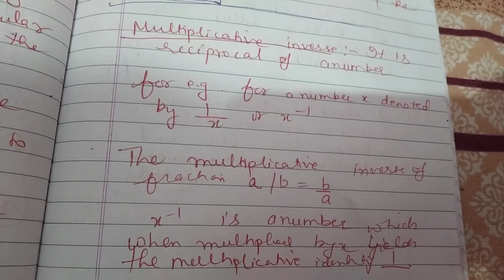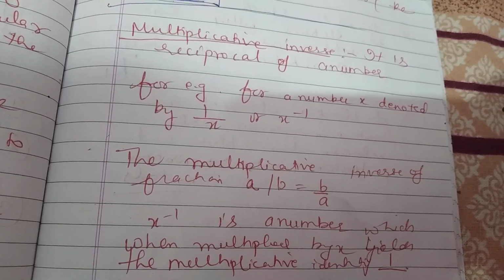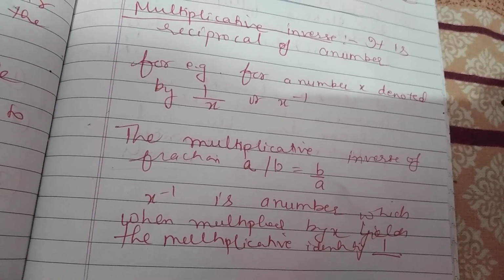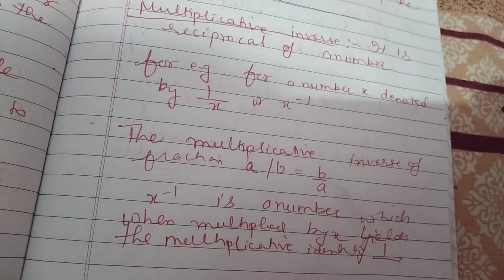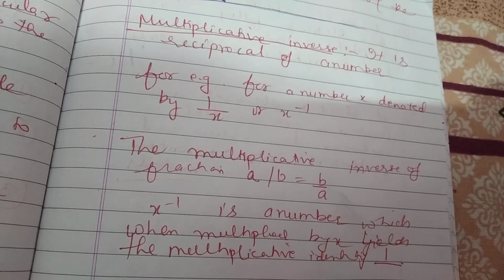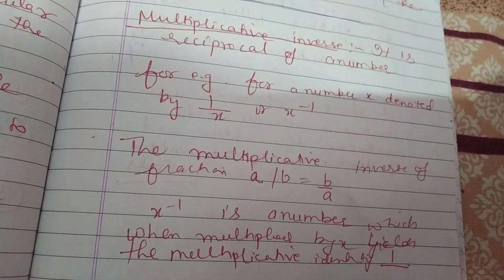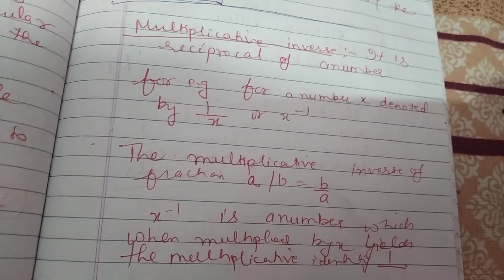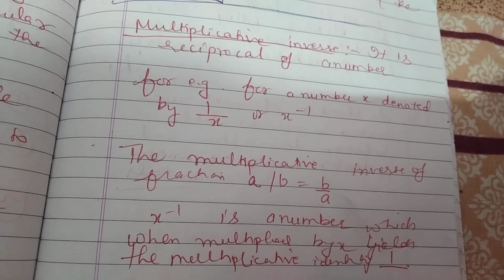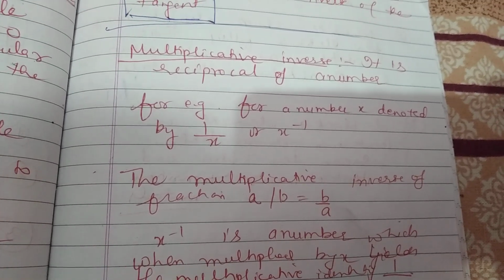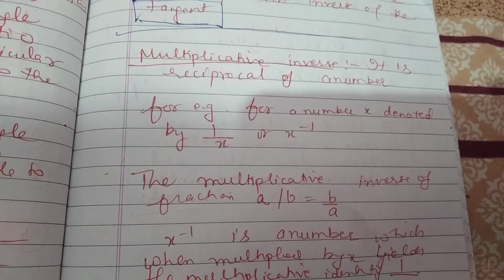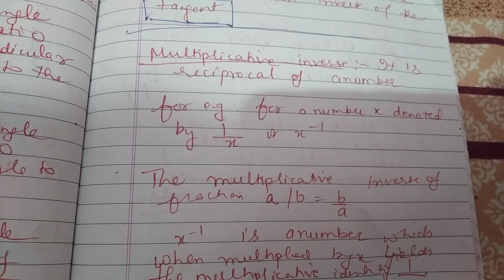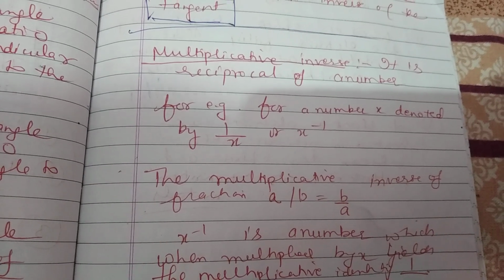Okay, x to the power minus 1 is a number which when multiplied by x yields the multiplicative identity 1. I repeat, x की power minus 1 is a number which when multiplied by x yields the multiplicative identity 1. Okay, so these are a few topics of trigonometric ratio.